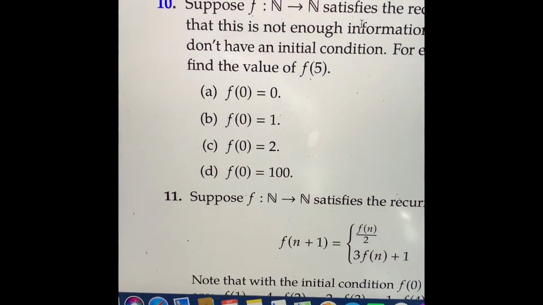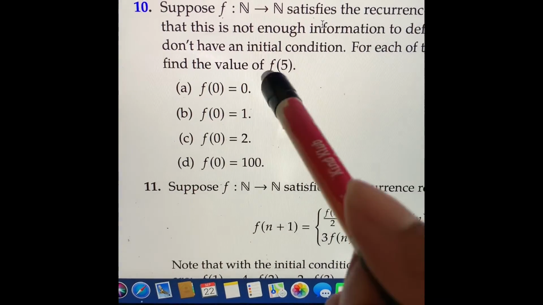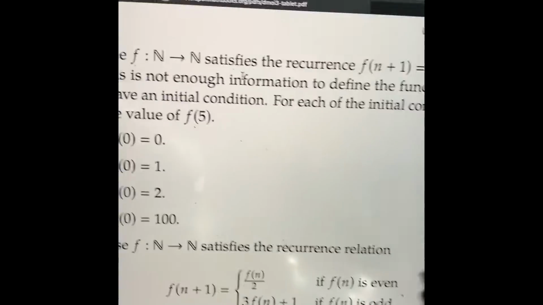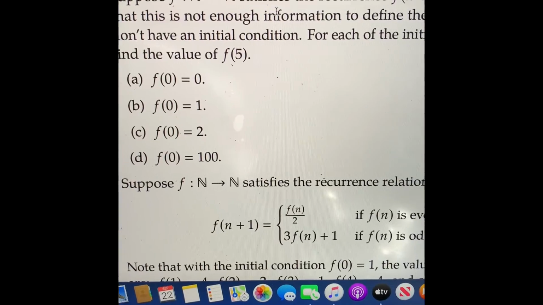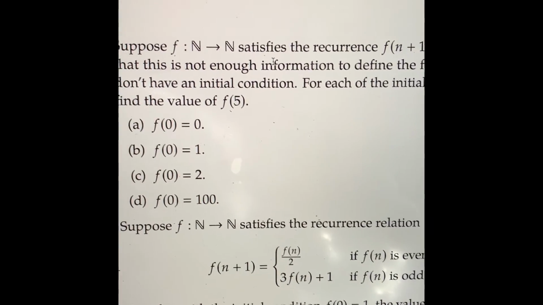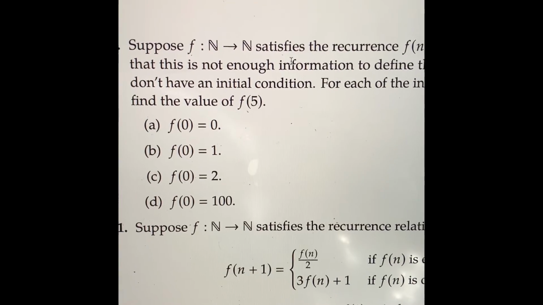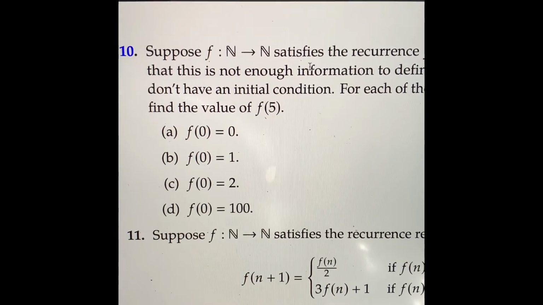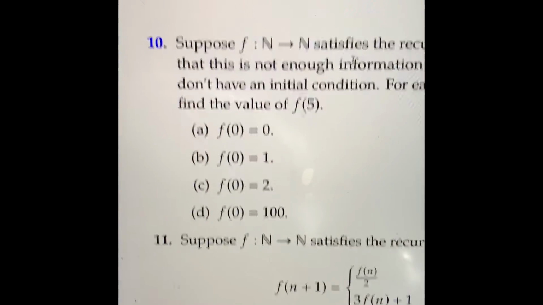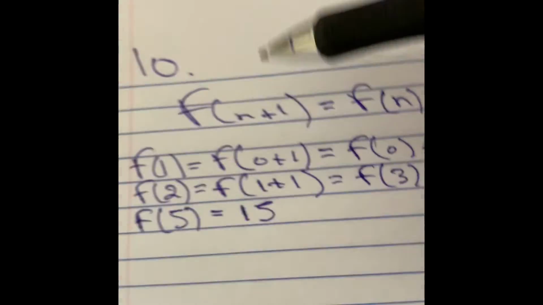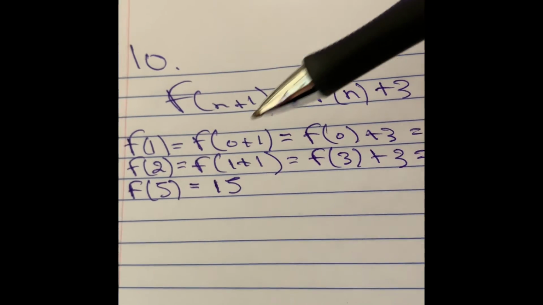So lastly, we have problem 10, and it says, suppose this function satisfies the recurrence of f(n+1) equals f(n) plus 3. So note that this is not enough information to define the function, since we don't have an initial condition. For each of the initial conditions below, find the value of f(5). Starting with A, it says f(0) equals 0. So this is how you'll solve the problem.